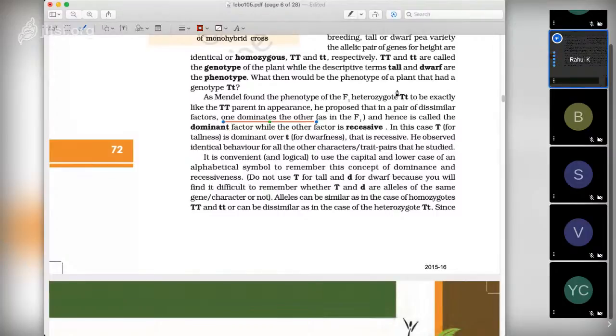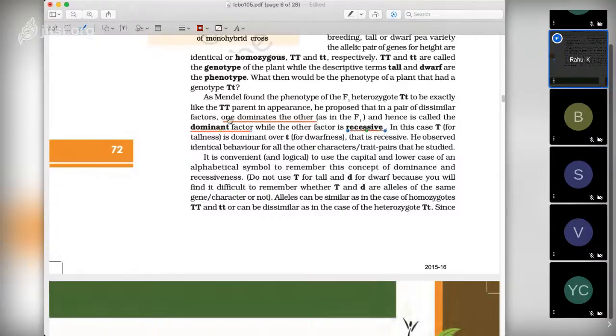So he said that one dominates the other, and hence he called that dominant factor, which is expressing as the parent, the dominant factor, and the other one which is not expressing or not showing the appearance of the parent is called recessive, for the first generation.